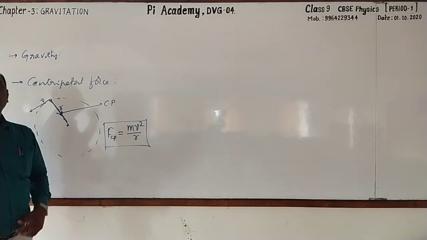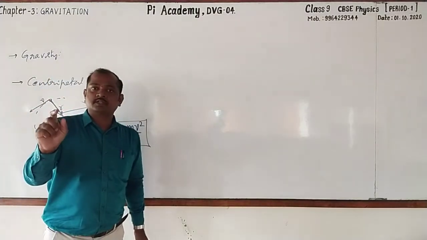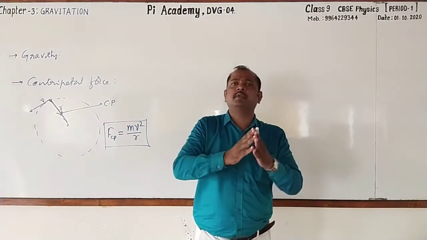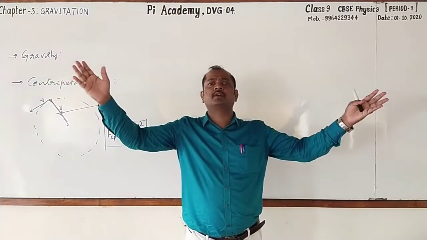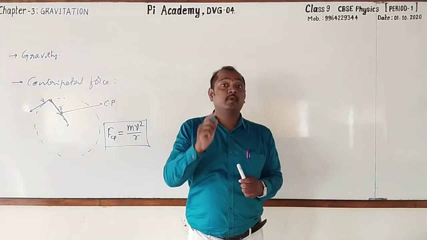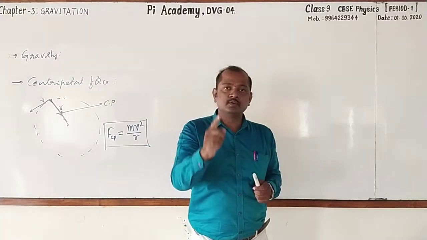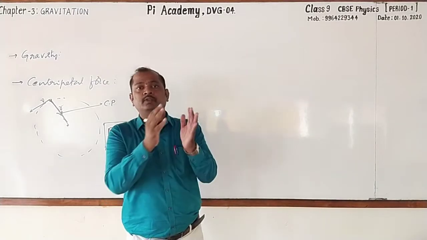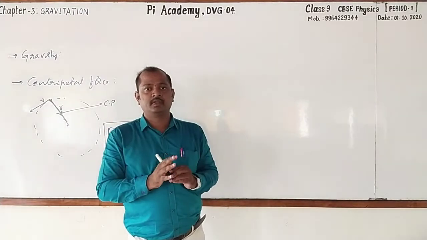Followed? Once I tell you gravitational force, that word will be used for the force of attraction between any two objects in the universe because of their masses. Whereas gravity, it is used, that it is the force of attraction used only between the object and the earth.